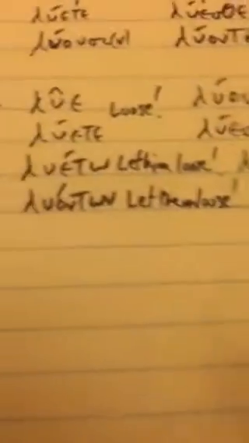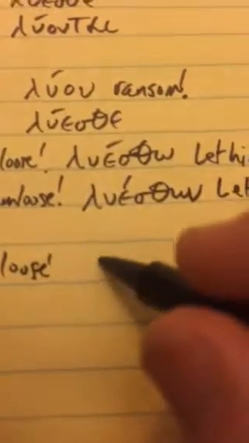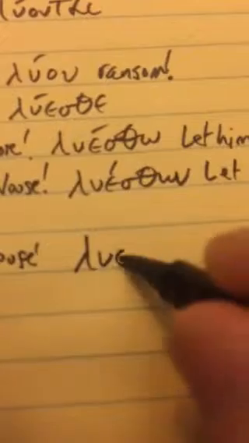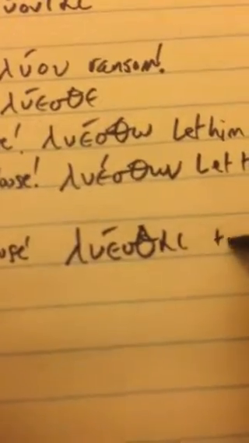And then finally, if we move to the infinitive, the active infinitive is simply luein, to loose, and the middle passive infinitive would be luesthai, which would mean to ransom. Now notice I've been using the middle endings here, so it could also be passive.